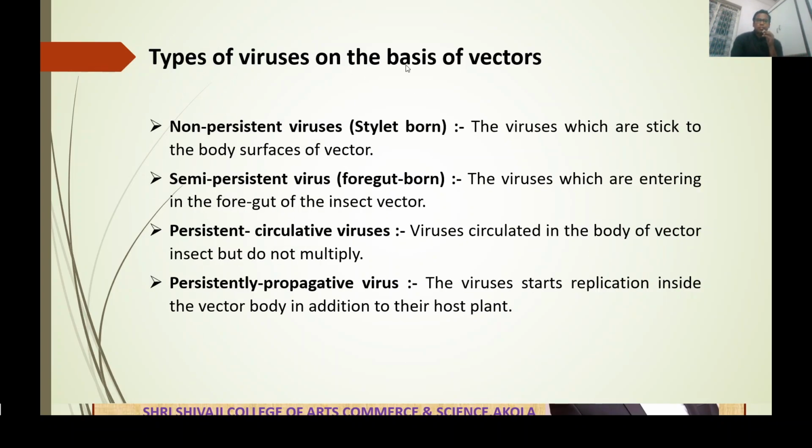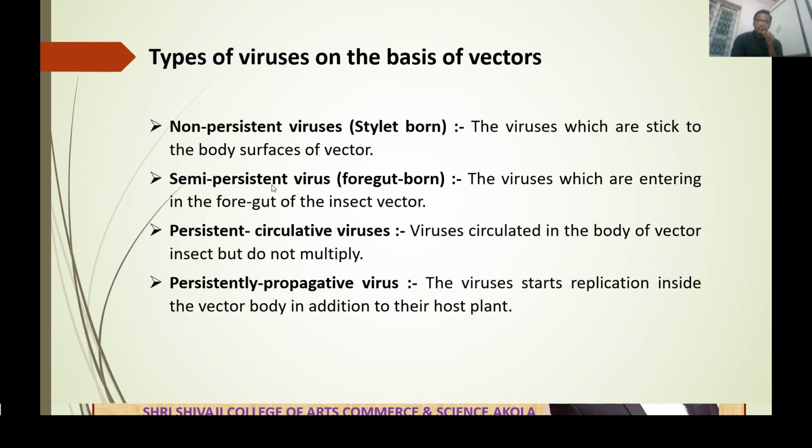Now types of viruses on the basis of vector. Viruses are again classified. First type is the non-persistent virus. Non-persistent virus is also called stylet borne. The virus which sticks to the body surface of the vector is called a non-persistent virus. If the vector is an insect, that is an aphid, the virus particle does not enter inside its stylet. They only stick to the body surface of the vector. That case is called non-persistent virus.